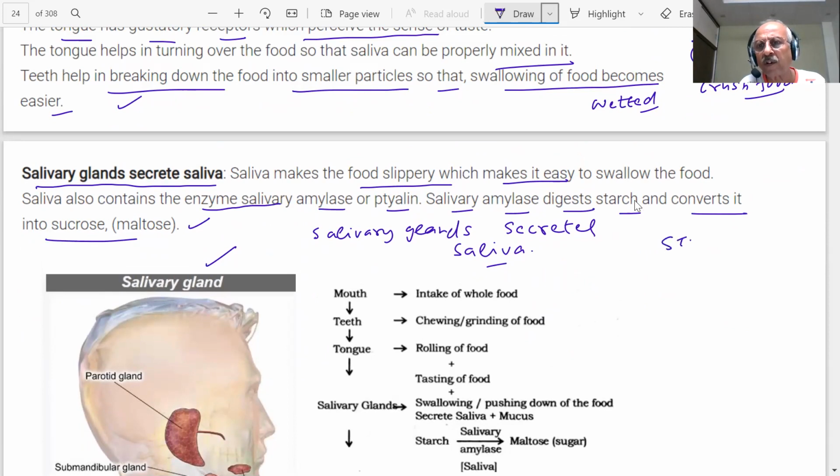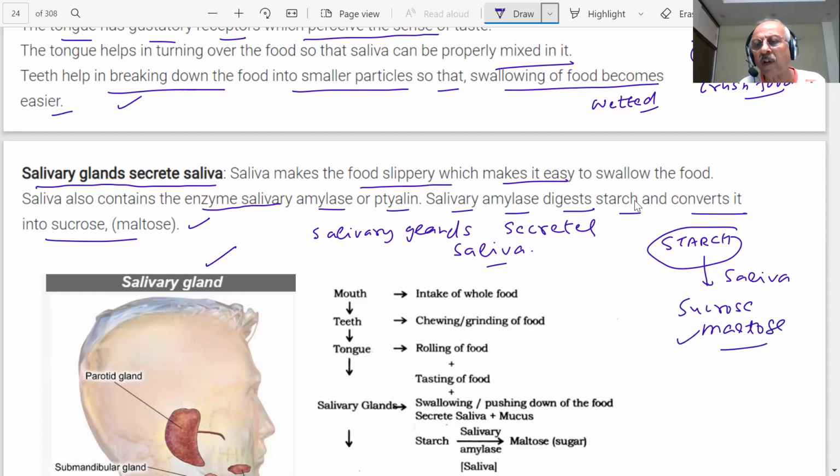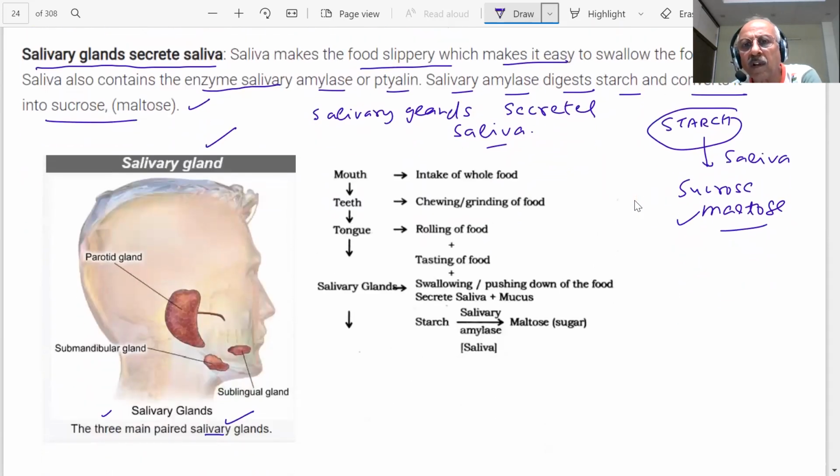You have a starch. You are eating starch. What will happen? It will be converted by the saliva into what we said, sugar: maltose, sucrose. Sucrose are called sugar, student. That is maltose. That is why you do not get a starch iodine test. Starch is converted into maltose by the saliva. You do not get that test.